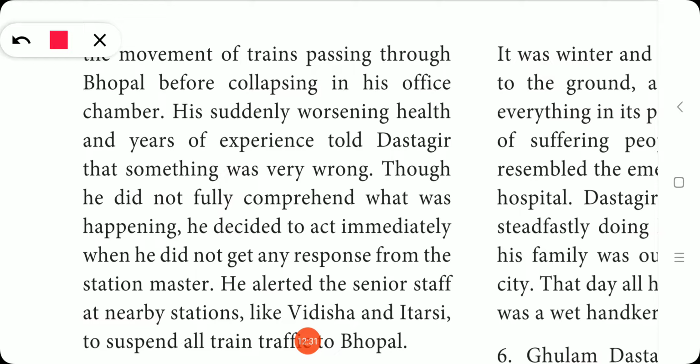But before he could make the effort, he had collapsed. His suddenly worsening health and years of experience told Dastagir that something was very wrong.